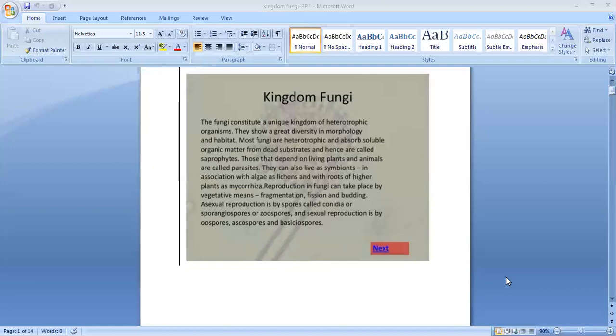Plasmogamy means you take 2 cells. When they fuse, only their cytoplasm will fuse. So you are taking 2 different cells, haploid cells. Always haploid is represented by N, diploid by 2N. You are taking 2 haploid cells, they come and fuse. Only the cytoplasm will fuse, combined together. That is called plasmogamy. Second one is karyogamy.